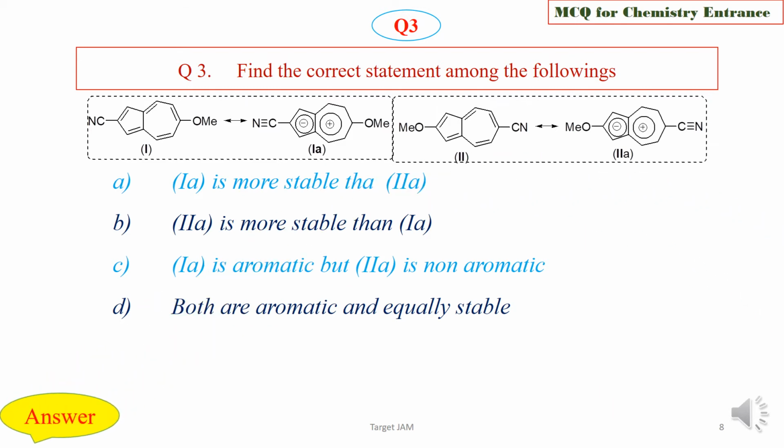We are now going to check the answer key, and the right option is option A, that is 1A is more stable than 2A.